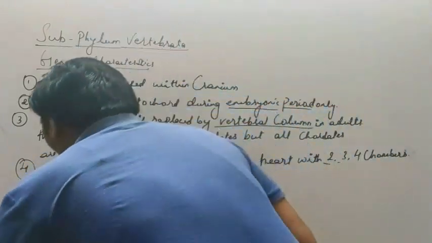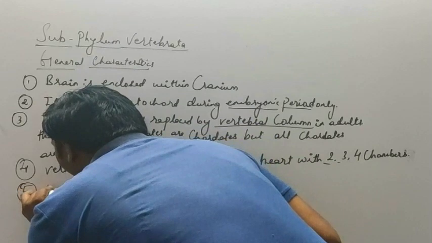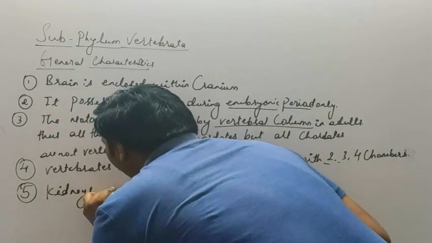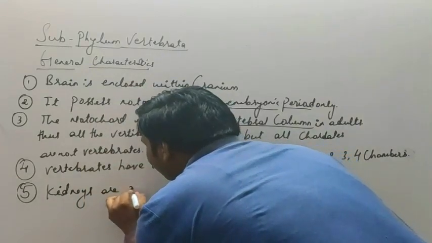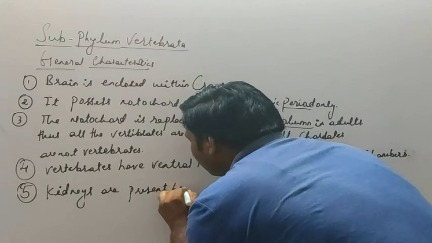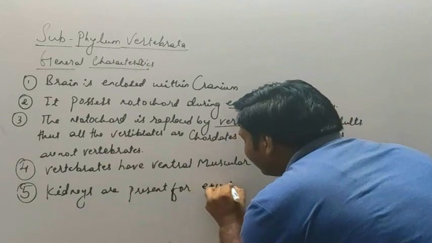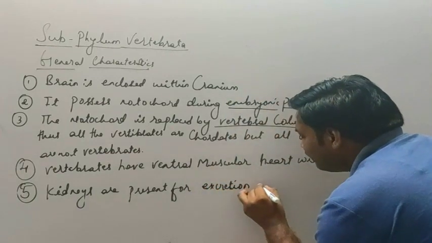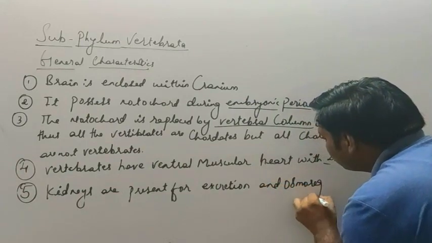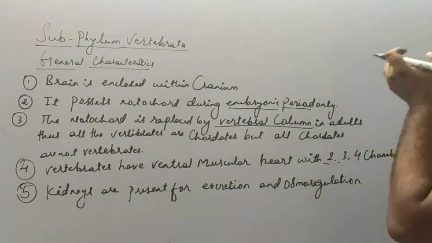The next character: kidneys are present for excretion and osmoregulation. So what is excretion?